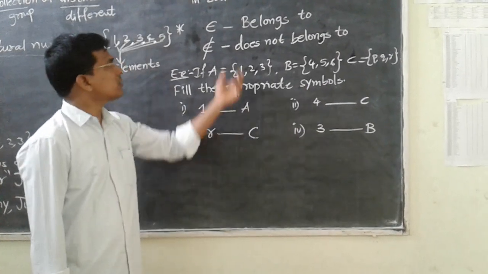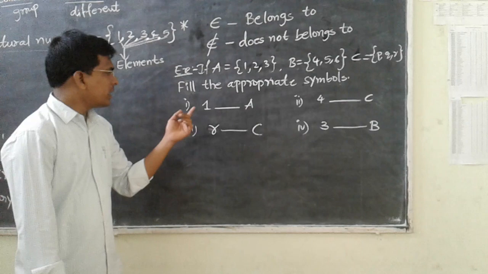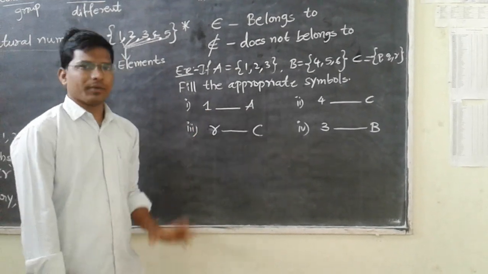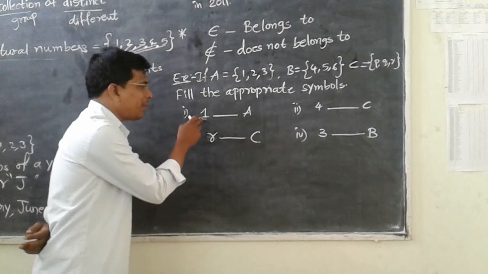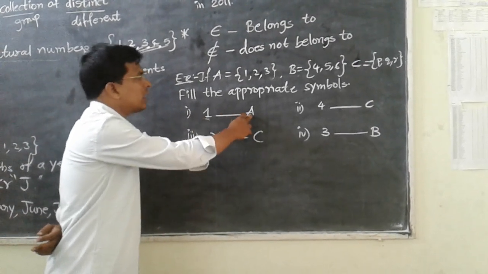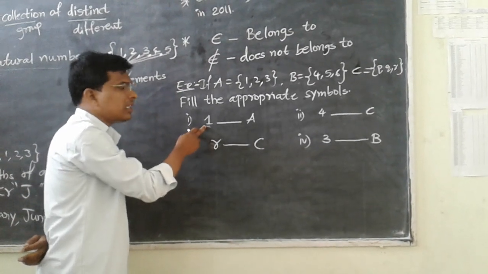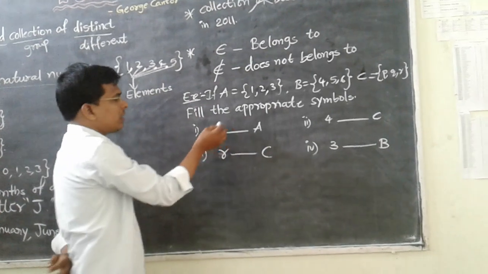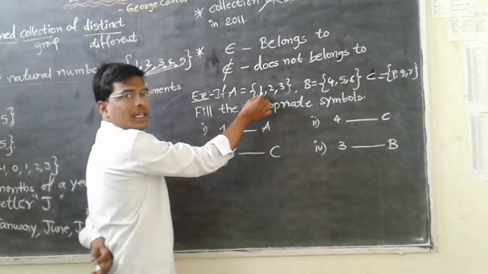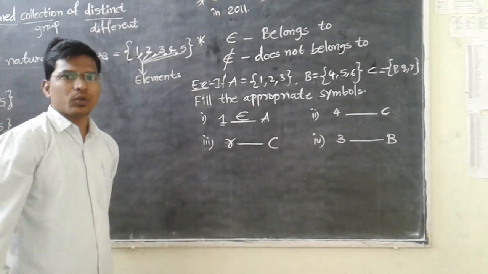Here we should use the belongs to sign and does not belong to. Okay, so here 1 dash A. If the element 1 belongs to the set A, just fill in the symbol. Otherwise, if the element does not belong to set A, keep the other symbol. See, in the set A, do we have the element 1? Yes. So write the symbol belongs to.